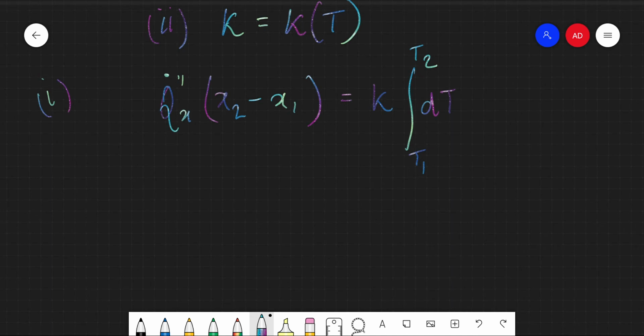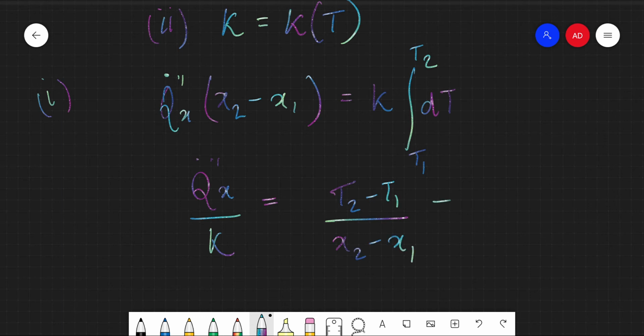right? So from this we can see that q double dash x by k is equal to T2 minus T1 divided by x2 minus x1, which you might recognize from our previous expression is nothing but del T by del x, which is the temperature gradient, right?